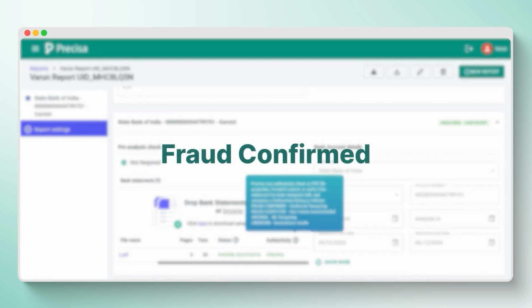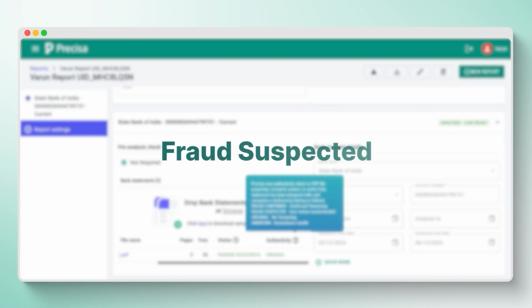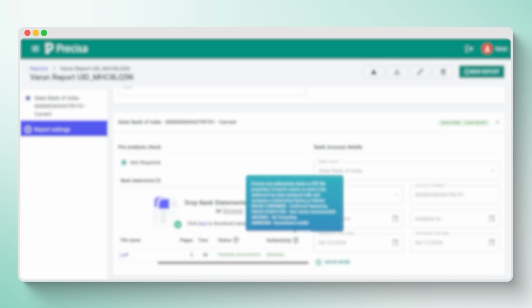Fraud confirmed indicates confirmed tampering in the file. Fraud suspected suggests possible tampering. User review is recommended. Original means no tampering detected. The document is genuine. Unknown indicates inconclusive results. Not checked: the format is not supported or the document appears to be a scanned statement.